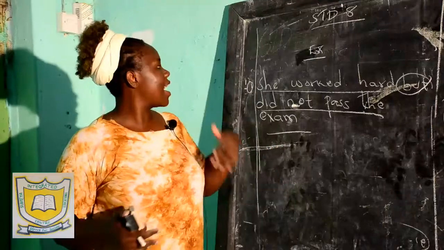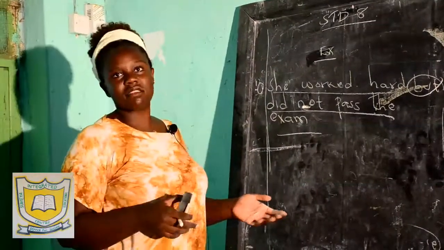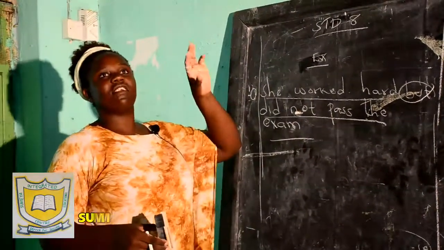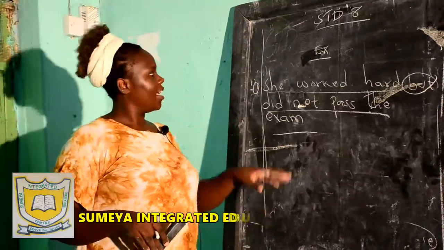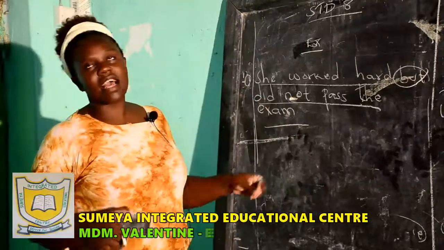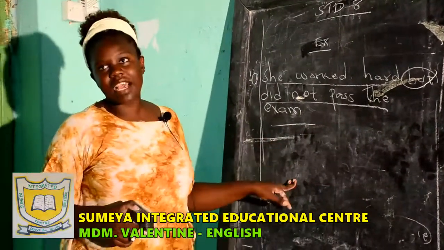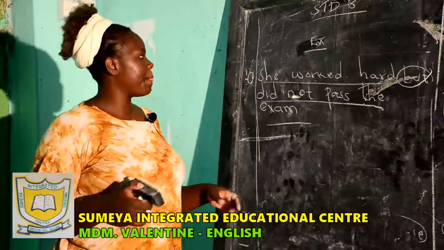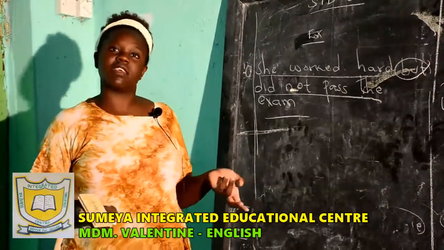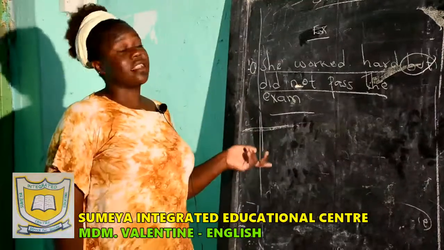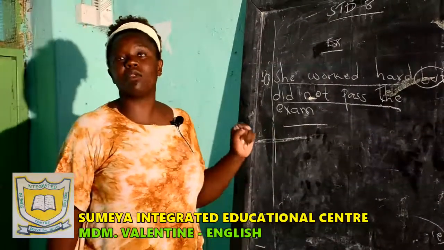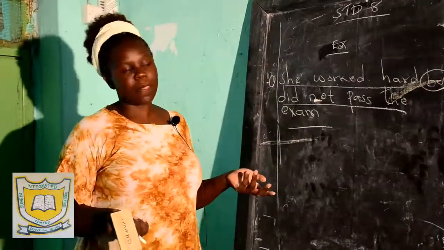Now, she worked hard but did not pass the exams. But is the opposite of what everyone is expecting. It is giving us the opposite of what we are expecting. It contradicts the first part of a statement or a sentence. Now, she worked hard, yes. What do we expect from a person who is working hard? We expect that this person is going to pass the exams. But if you work hard and then you don't pass the exams, then it's the opposite of what we expect. She worked hard but did not pass the exams. What do we expect from a person who is working hard? That the person is going to pass the exams.